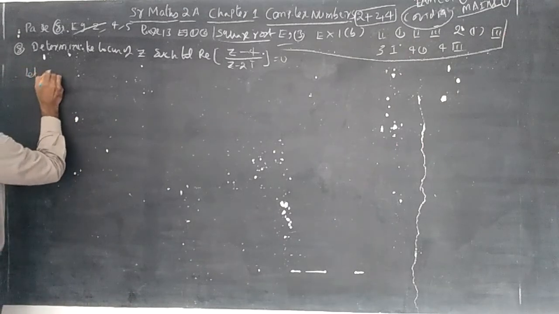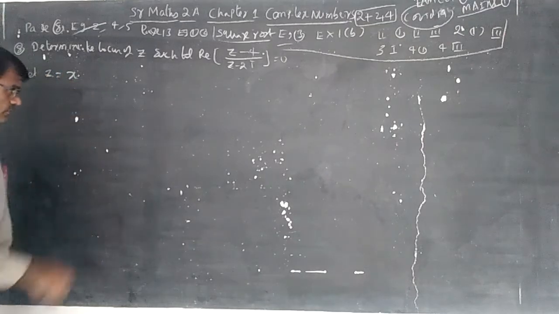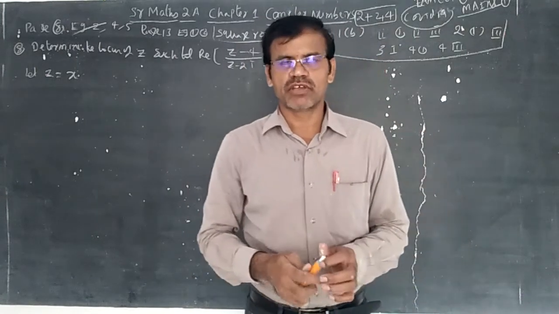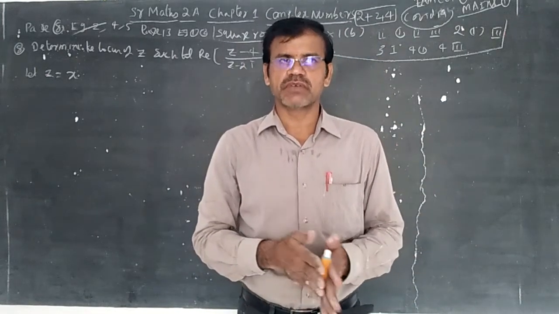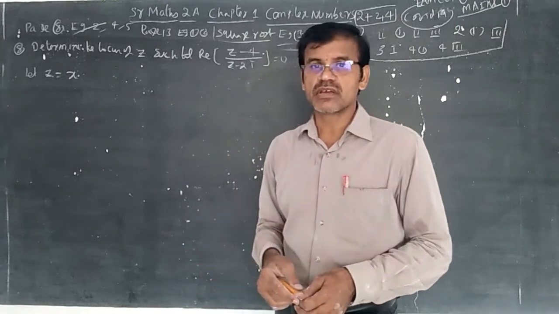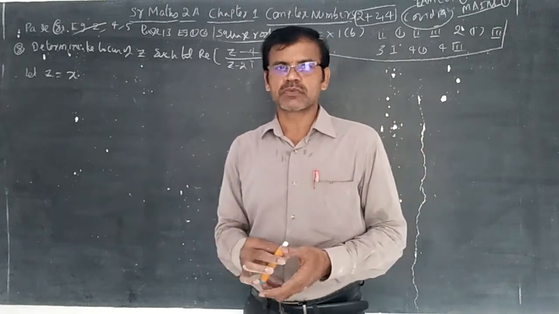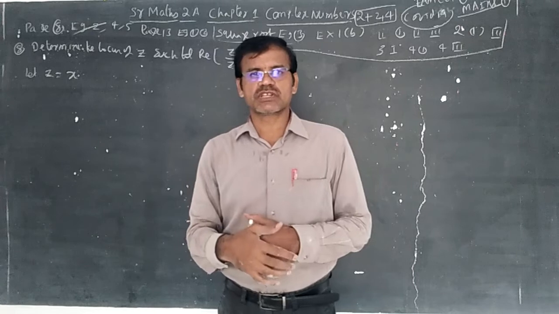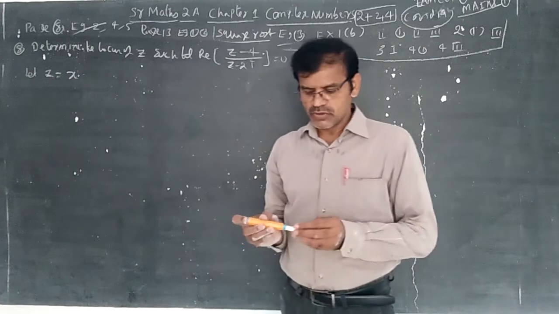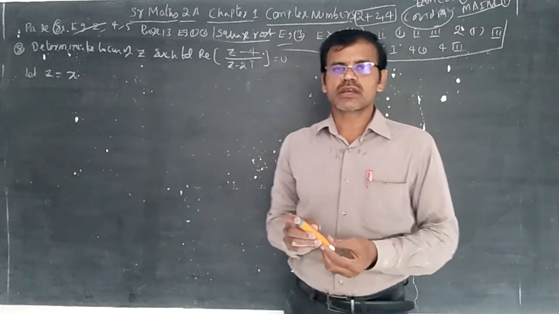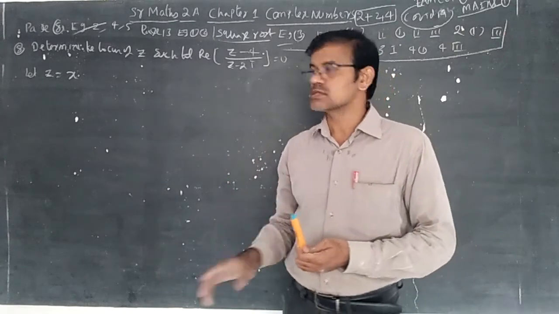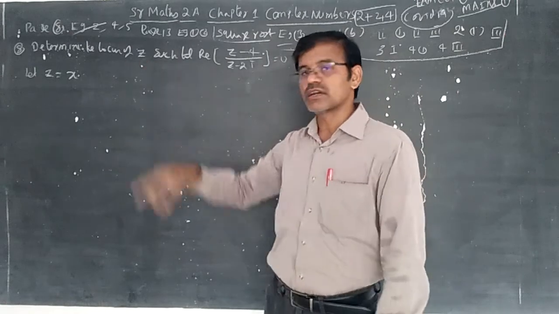Let Z be equal to, if he is not mentioning the complex number in the form of a plus ib or x plus iy, you can understand that Z is equal to x plus iy in the concept of locus chapter. In the first year locus chapter, to calculate the locus of the given conditions, we said let P, capital P within the brackets x comma y, be any point in the locus. In the same concept, we need to calculate here the locus of Z.